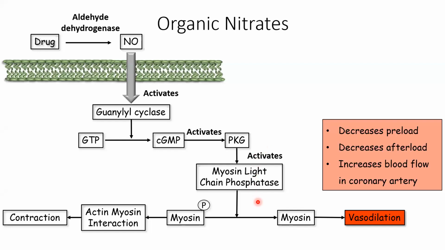A minus sign is given, which indicates inhibition. The minus sign is on phosphorylation, meaning the conversion of MLCK into MLCK phosphate is inhibited.